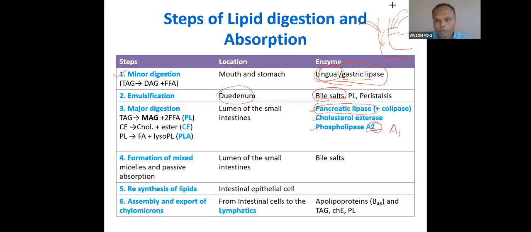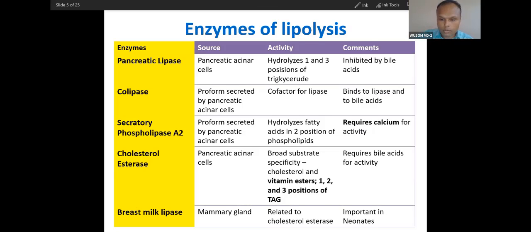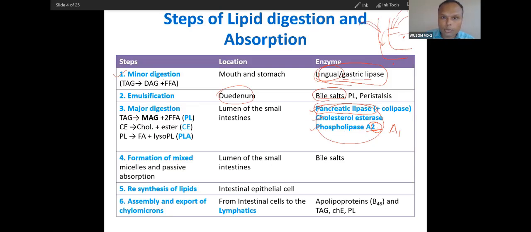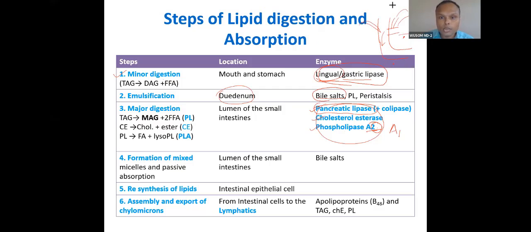So remember these three types of enzymes. I have a problem because I am doing this on a laptop given by the university for the first time, and that is why there is a problem. But if you understand the enzymes, you will understand digestion.